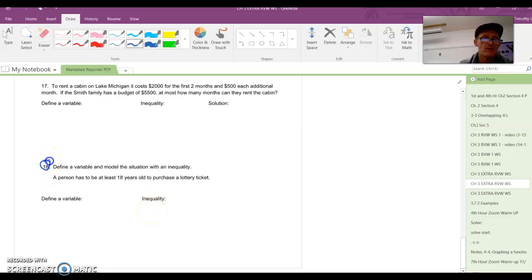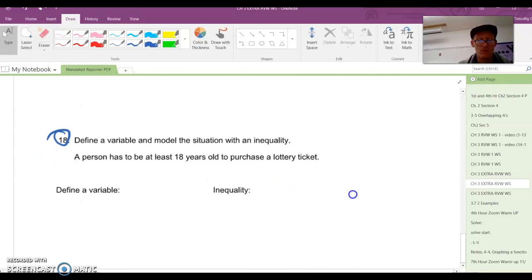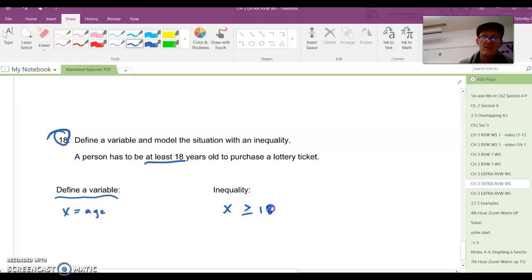Number 18 says, model the situation. A person has to be at least 18 to purchase a lottery ticket. So X is equal to the age to define the variable. At least 18 years old means X greater than or equal to 18. So if X is your age, X greater than or equal to 18 means you have to be at least 18 years old. At least means greater than or equal to.